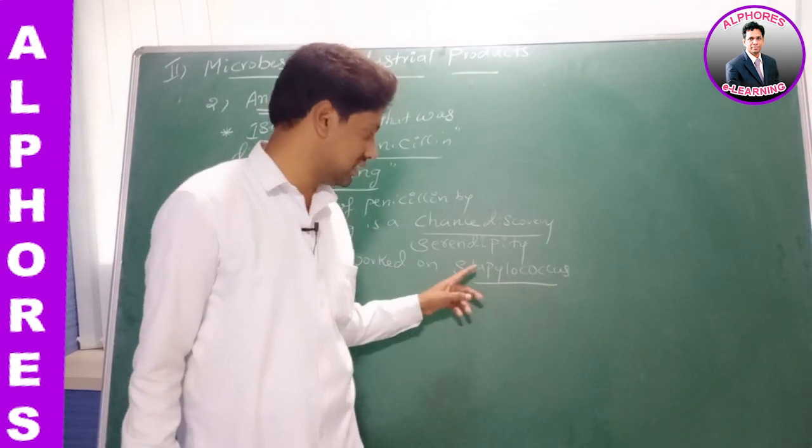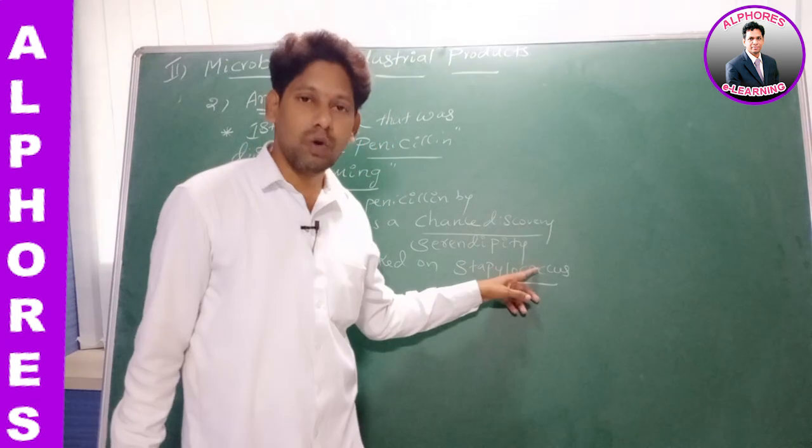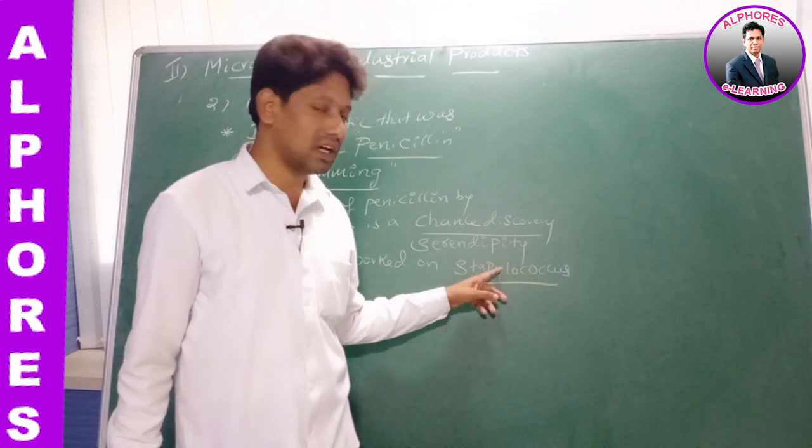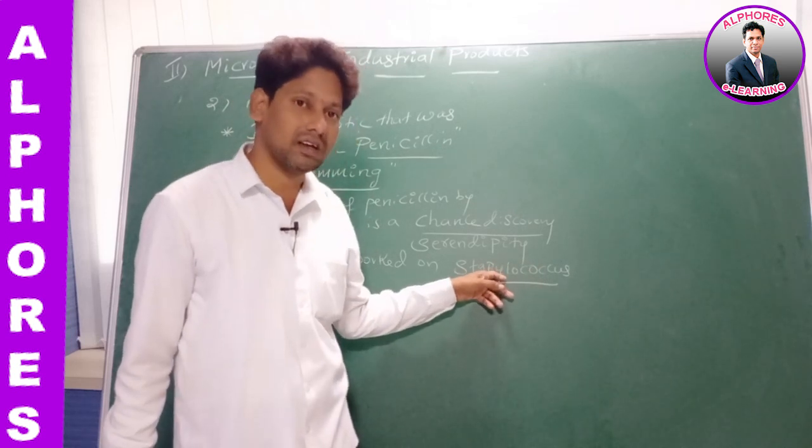Spherical shaped bacteria. Then what is the meaning of Staphylococcus? A group of spherical shaped bacteria arranged regularly or irregularly? Irregularly.